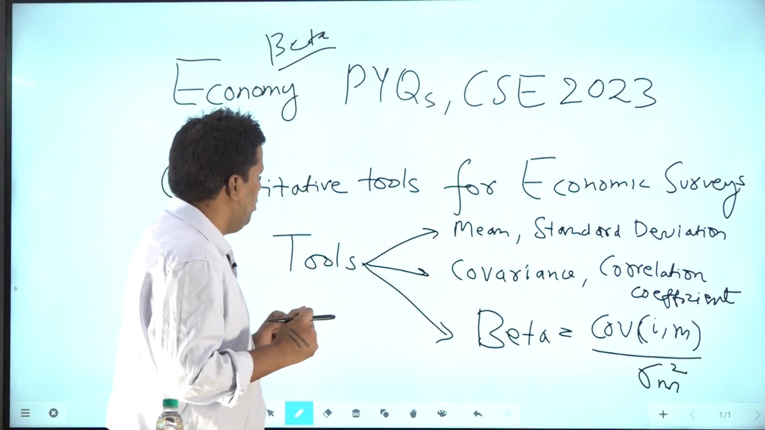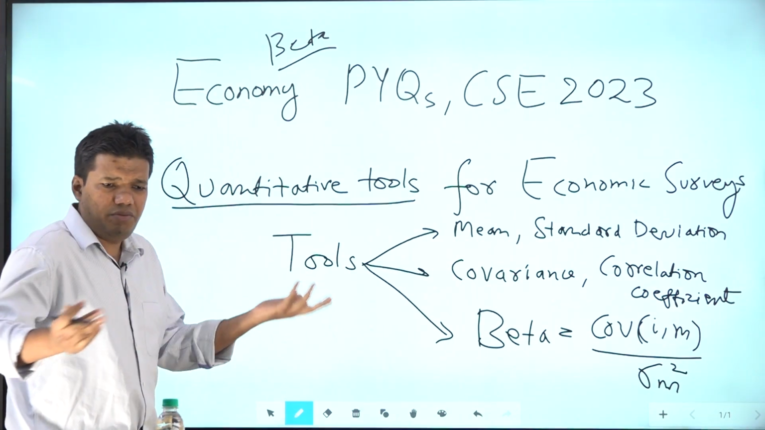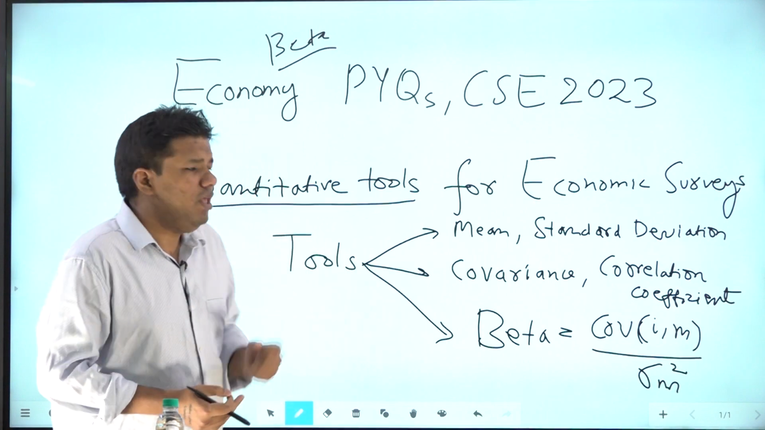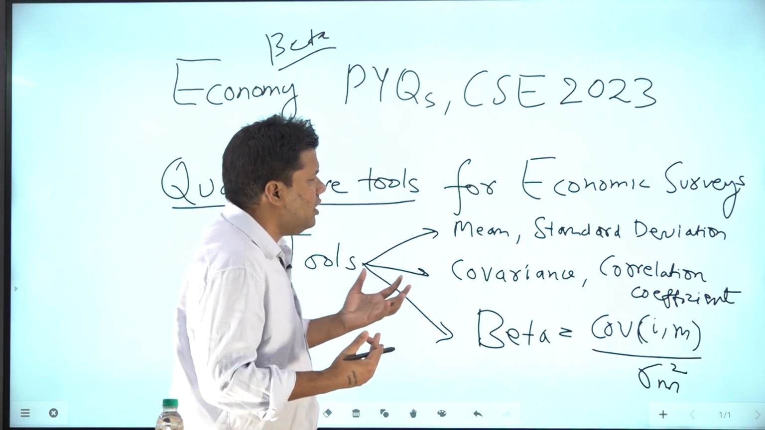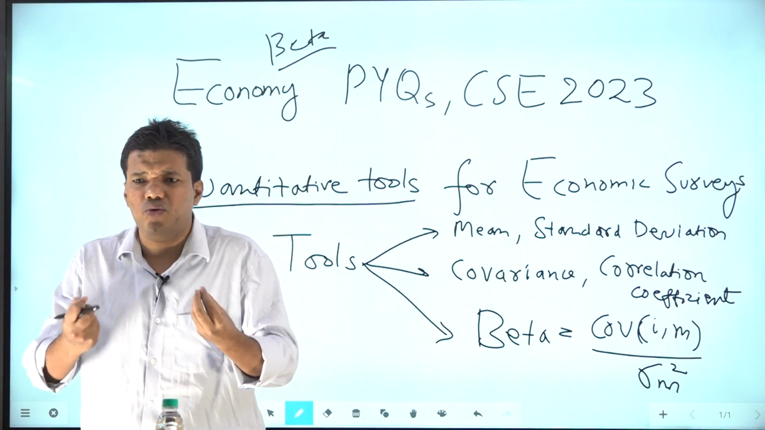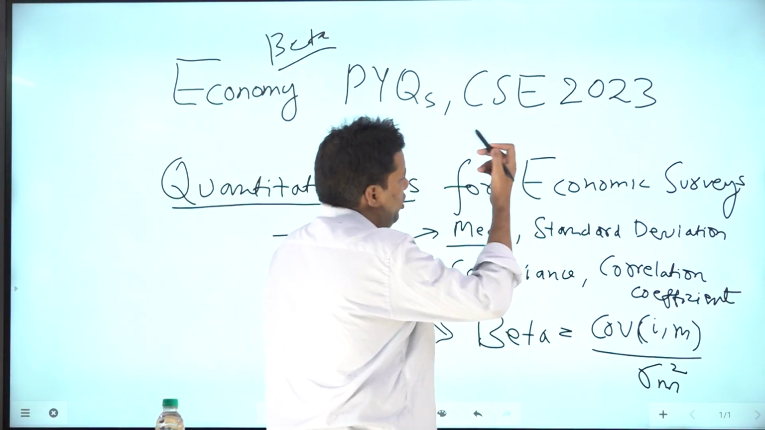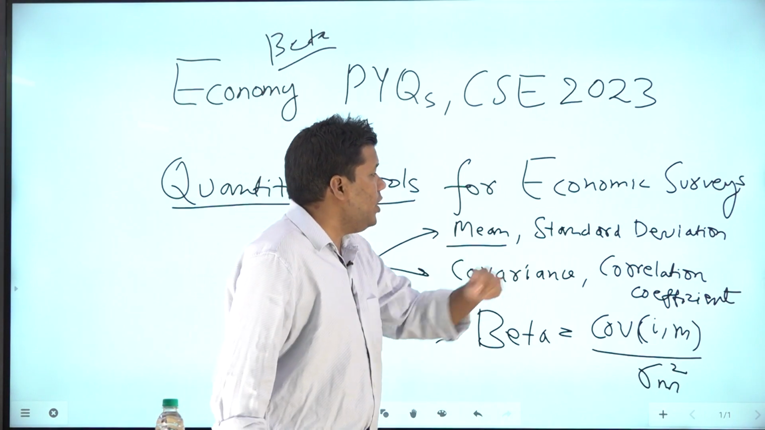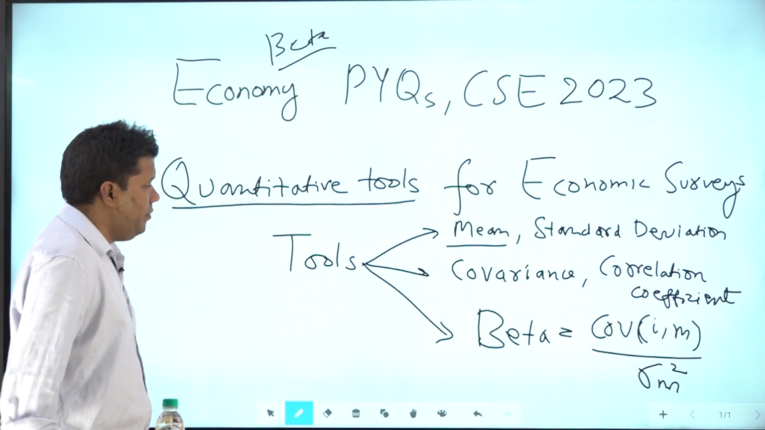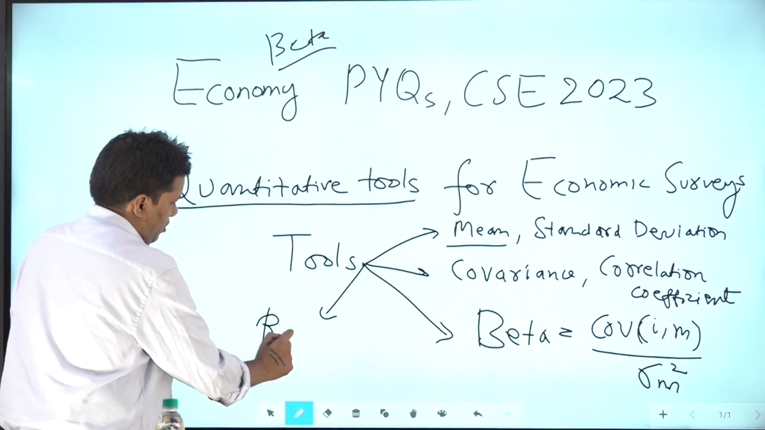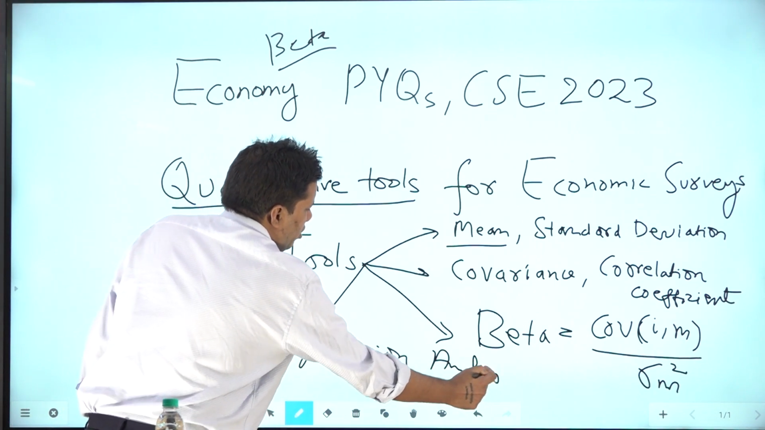understanding of economic surveys. But to understand economic surveys well, you must know some quantitative tools. Even if there is a student from humanities, they must also know these quantitative tools. The purpose of this lecture is to share something about those quantitative tools in very simple terms. When you read an economic survey, you face things like mean, standard deviation, covariance, correlation coefficient, and this year in the paper you find beta, and sometimes they also talk about regression analysis.